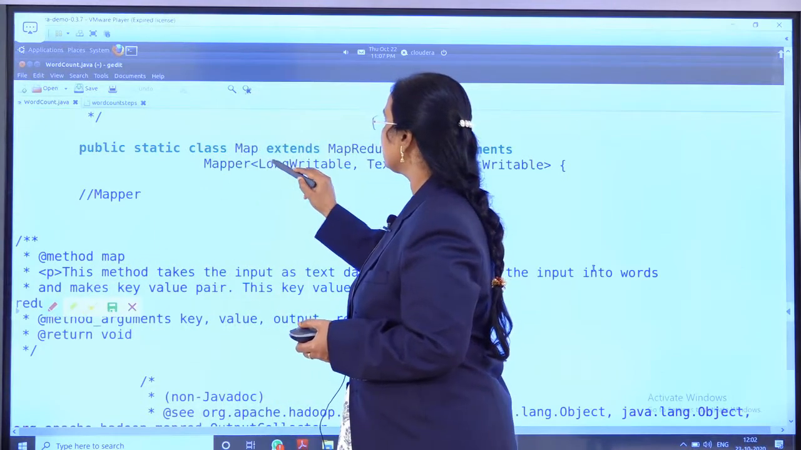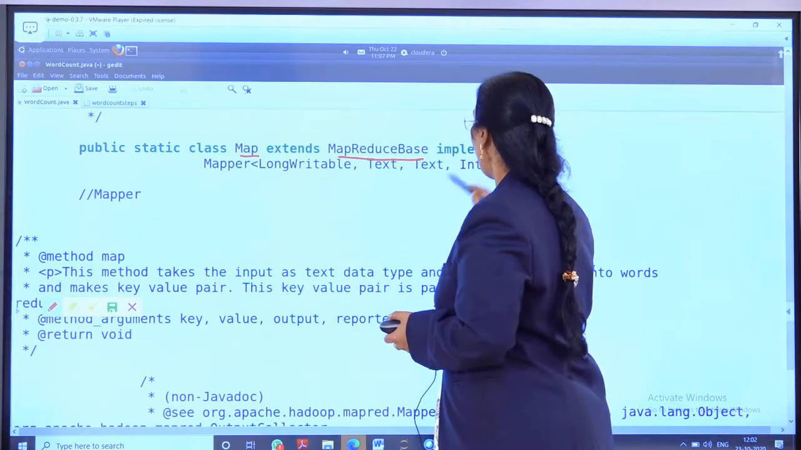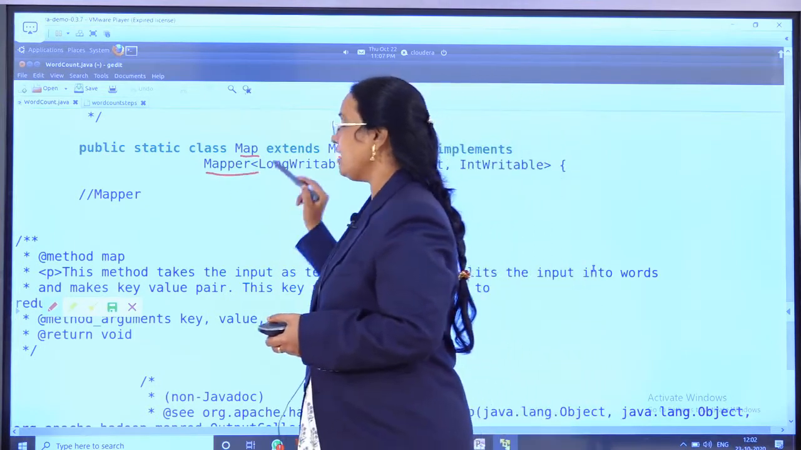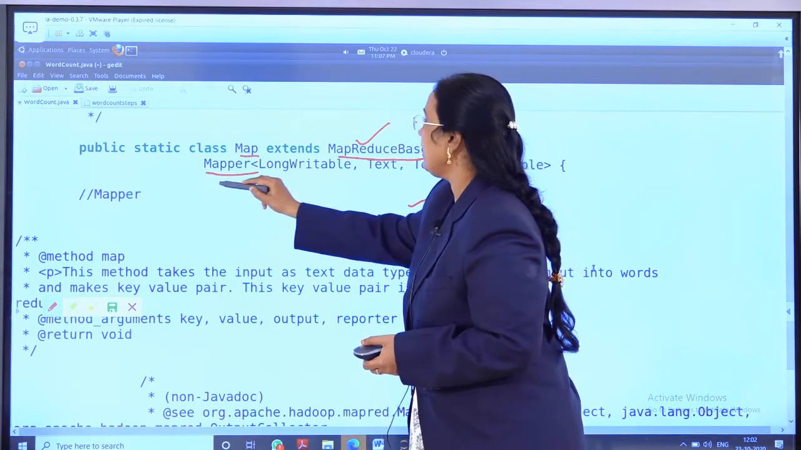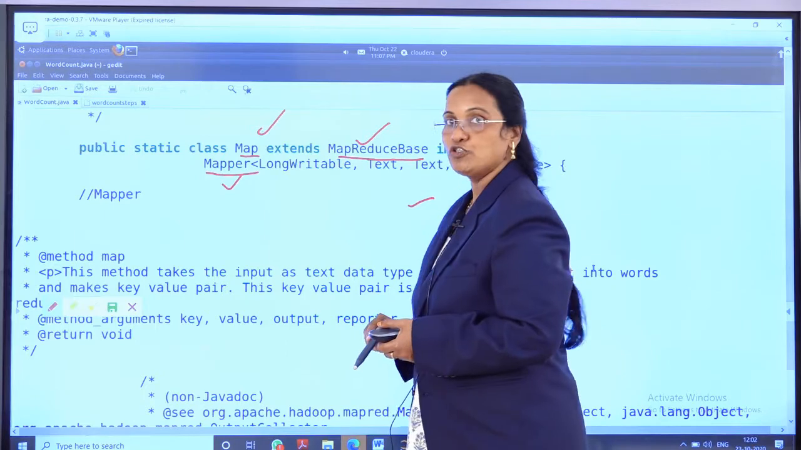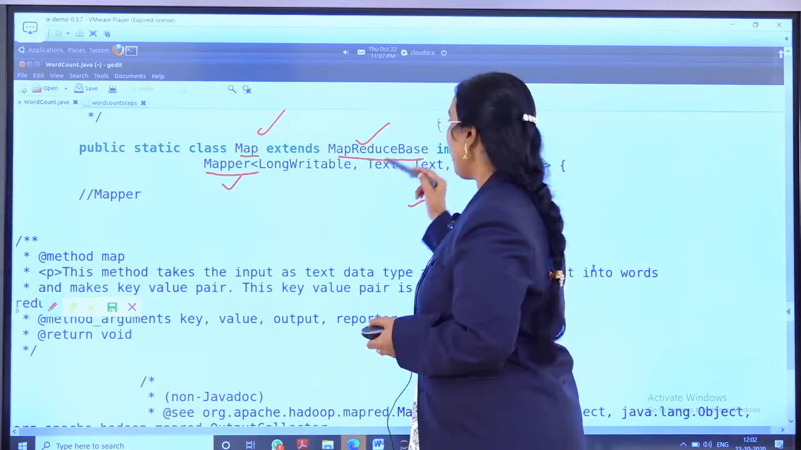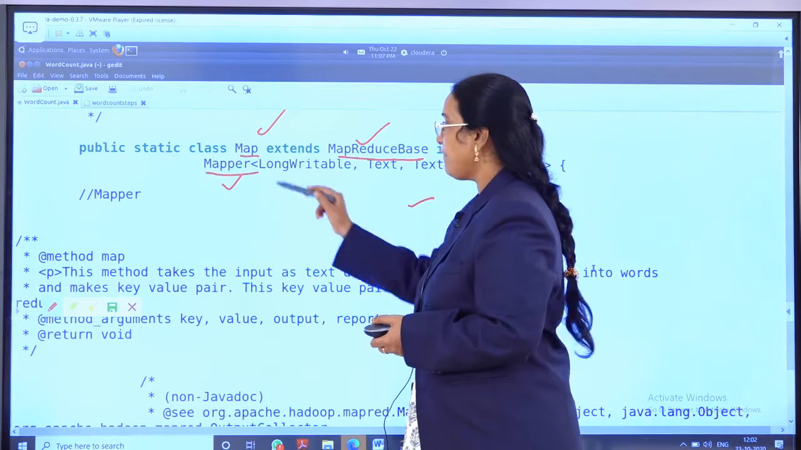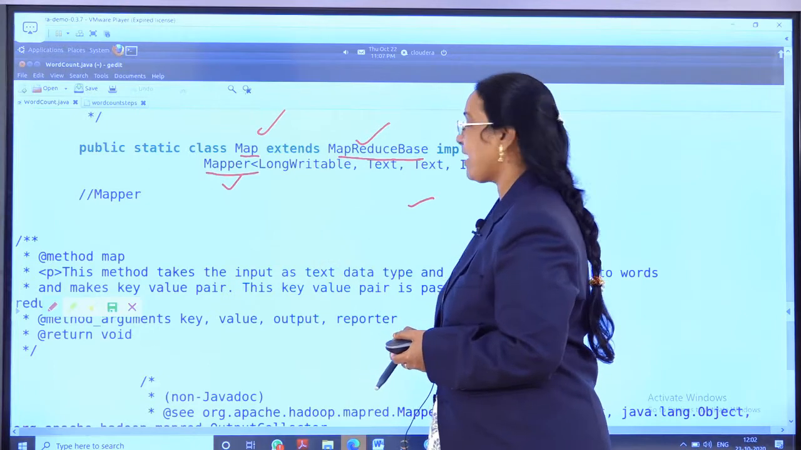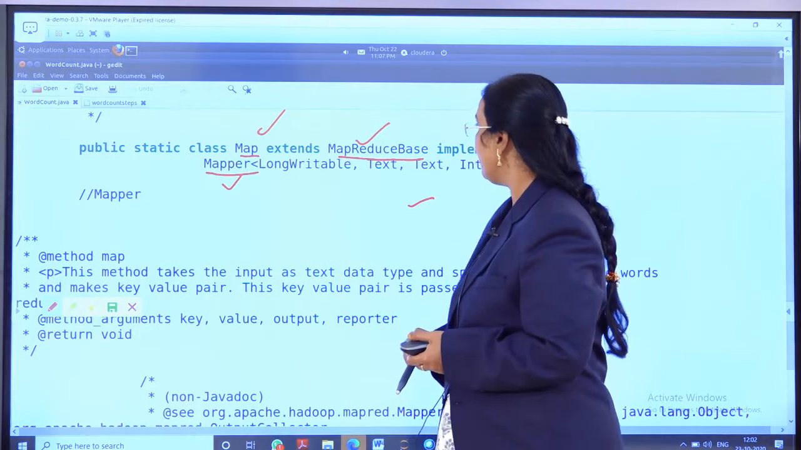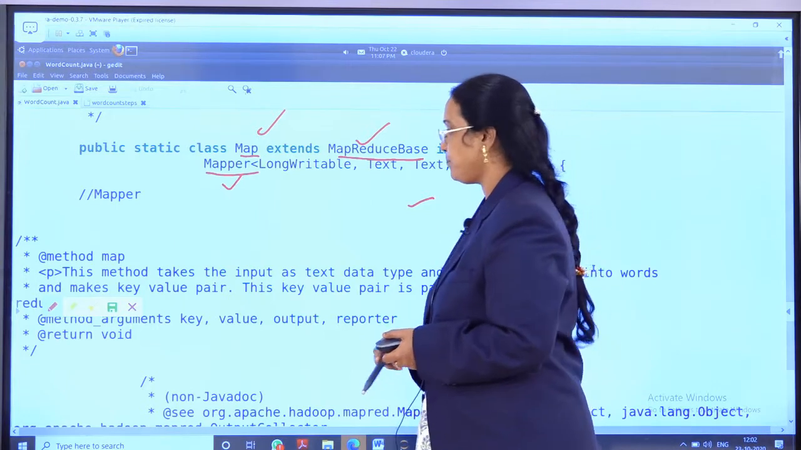Map is my class. It extends the MapReduceBase class, my superclass, and implements Mapper, my interface. So this is my superclass, this is my interface, this is my class. We should not get confused here. Map is my class, MapReduceBase is my superclass, Mapper is my interface, and the interface takes parameters called LongWritable, Text and IntWritable. These are my generic types.